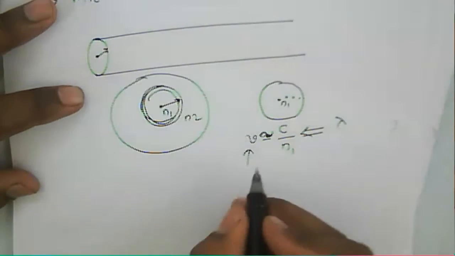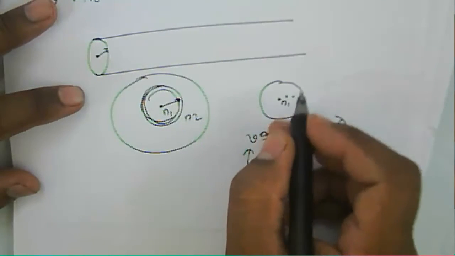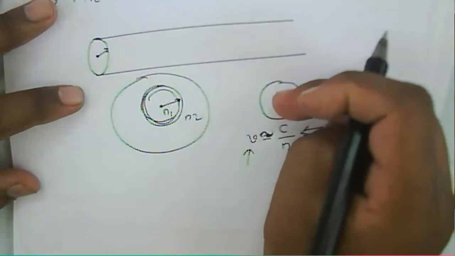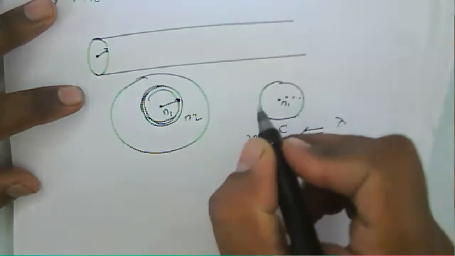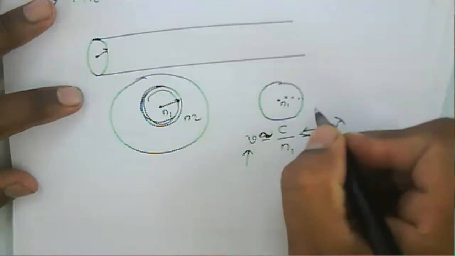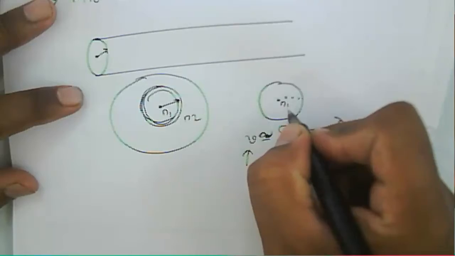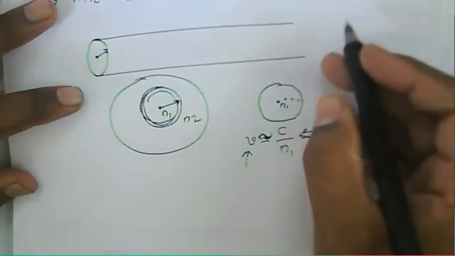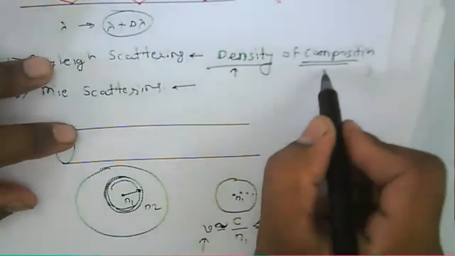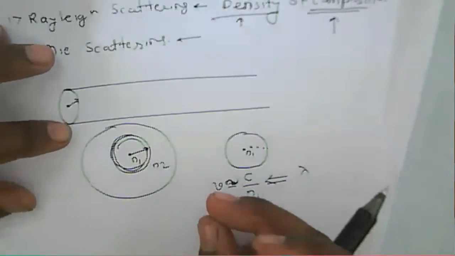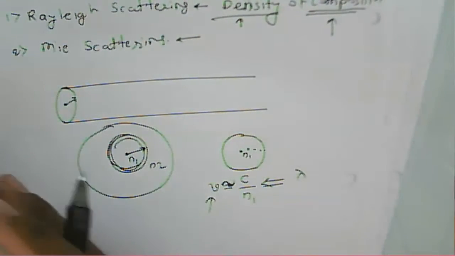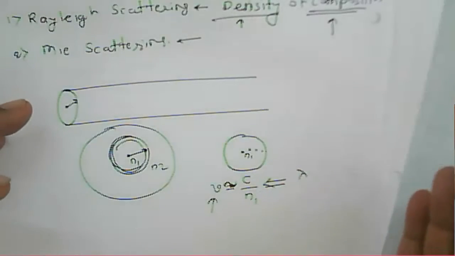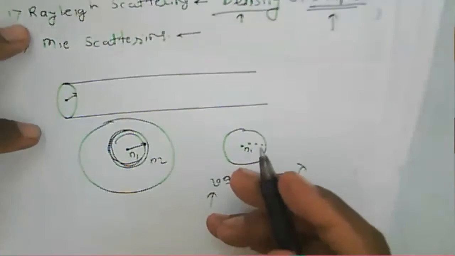Now this particular variation in the refractive index occurs at the time of manufacturing. We expect that the core has the same refractive index, but due to the manufacturing process, variation in the refractive index occurs inside the fiber. And why does this variation occur? Because of the composition. The composition changes at that particular place because the fiber has to be cooled. Initially it is in the form of a liquid, then solid, and then we cool it, and that is the manufacturing process.